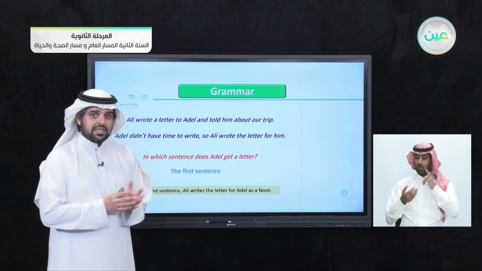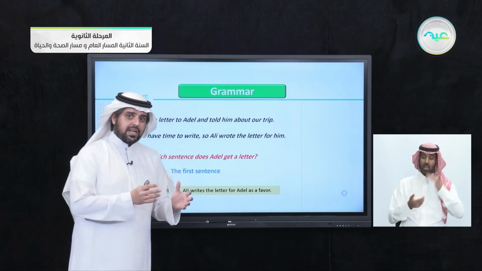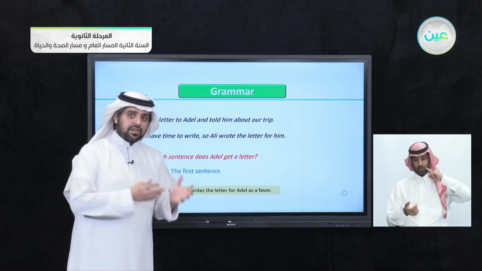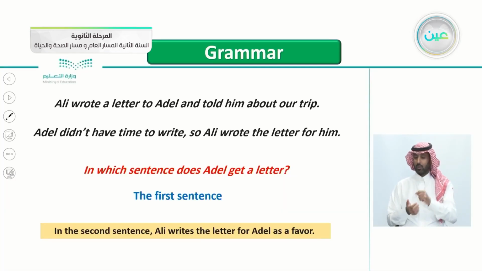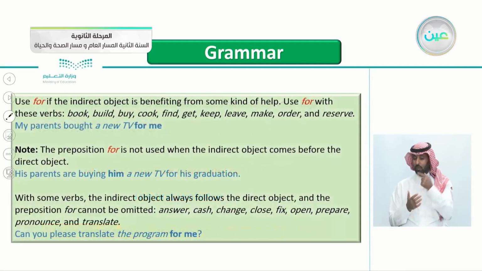So Ali, in the second sentence, is helping Adil by writing the letter for him instead of him, as a favor. Adil didn't have time to write, so maybe he asked Ali to write it. So Ali wrote the letter for him instead of him. In the second sentence, Ali writes the letter for Adil as a favor.